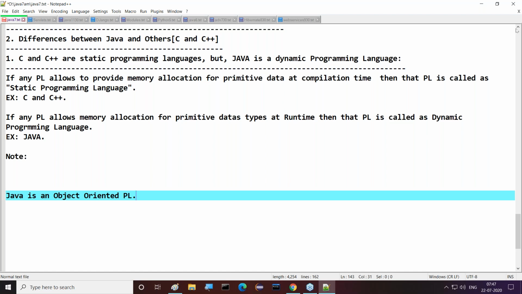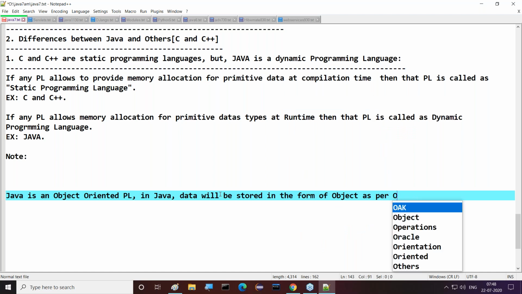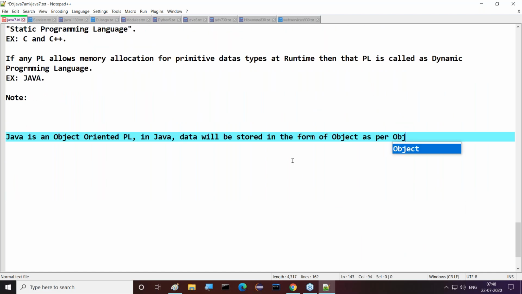What is the meaning of this object-oriented programming language? Its meaning is very clear. In Java, data will be stored in the form of objects, as per object orientation principles, or rules and regulations.